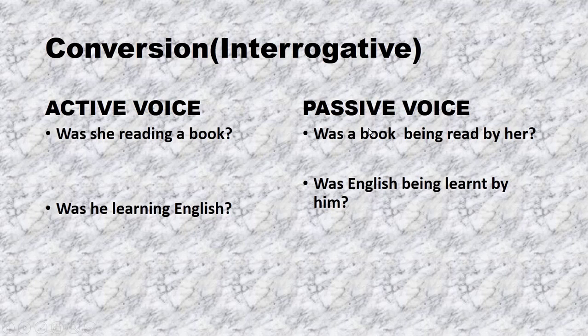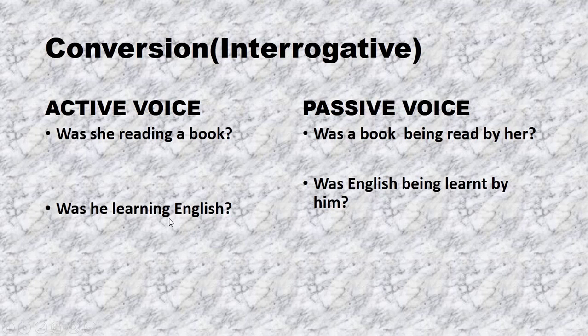A book is an object, it comes after the helping verb. Read is the past participle form and her is the subject. In passive voice, again in interrogative sentences, object comes in the start and subject comes in the end. But the minor change over here is that the helping verb will come in the beginning as it is a question sentence. Right? In active voice, we will use helping verb in the beginning, and in passive voice, we will also use helping verb in the beginning.